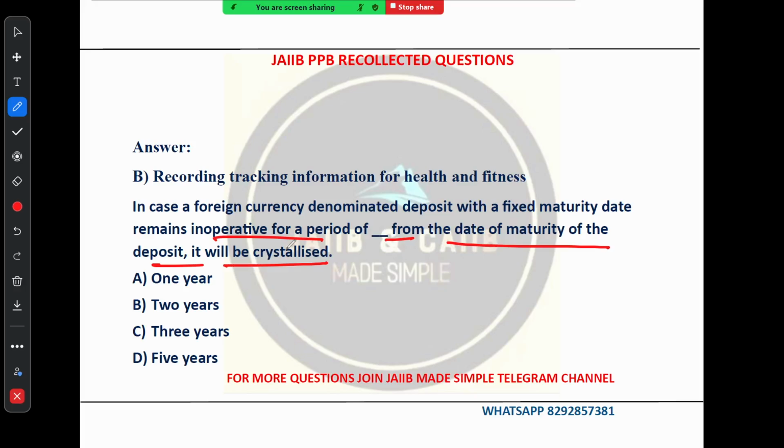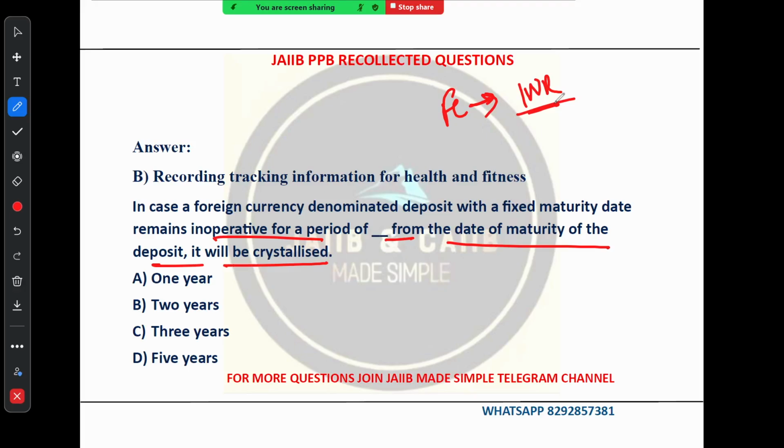Now let's talk about something that might affect your foreign currency deposit, that is crystallization. It's a term you might not be familiar with, but it is important to understand, especially if you have money parked in a foreign currency fixed deposit. What is crystallization? Crystallization is a process wherein a foreign currency deposit with a fixed maturity date is converted to Indian rupees. Try to understand. You have a foreign currency denominated deposit, and it is converted to INR because the amount remained untouched for a specific period after the maturity date, and the period is 3 years.